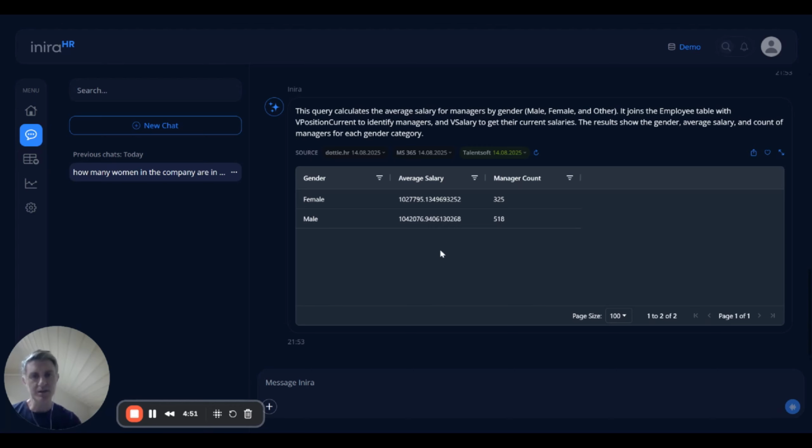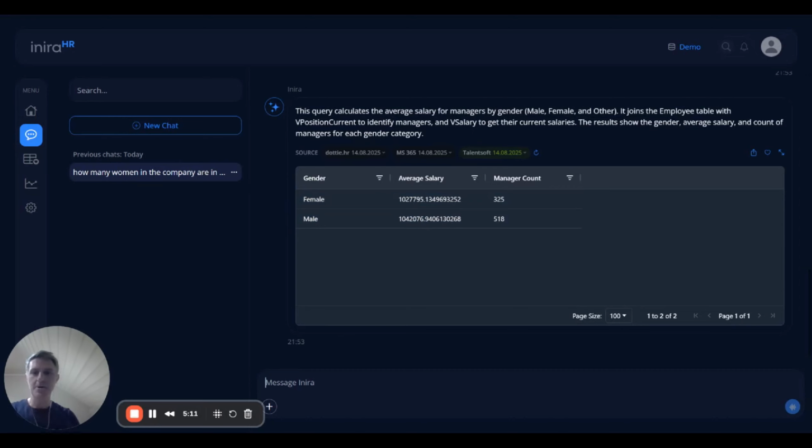And here we can see now we get a very precise number. Obviously, you could ask for rounding to 2 decimal places or rounding to whole numbers if you wanted to. But we see actually the salary is pretty close. The average salary is just a bit higher for male managers than female managers. And of course, that could be something for management to look into and see, why is that?